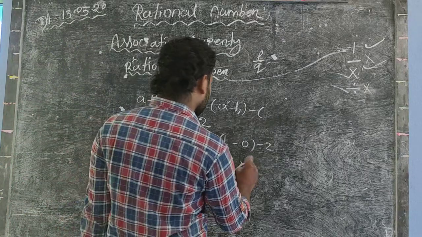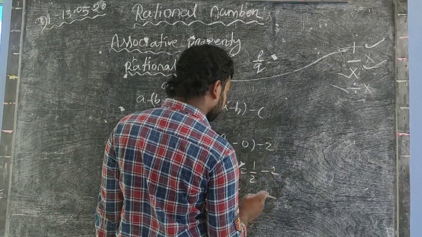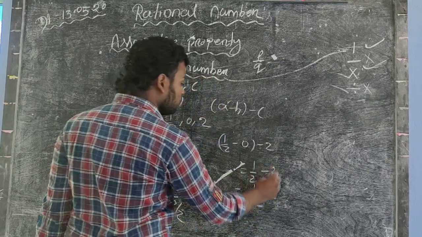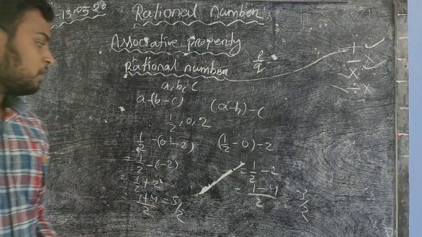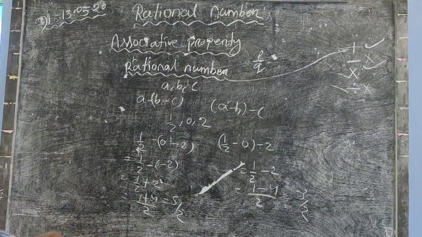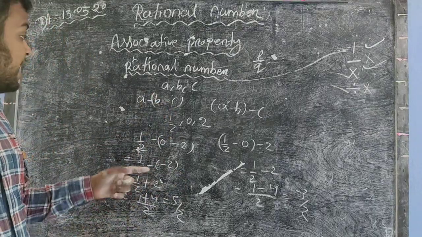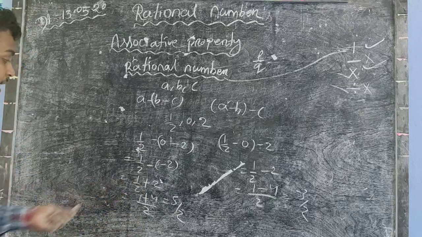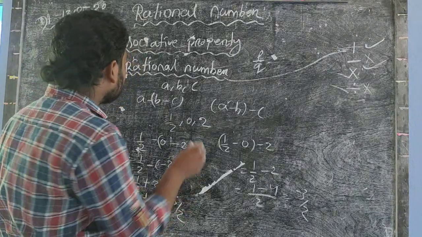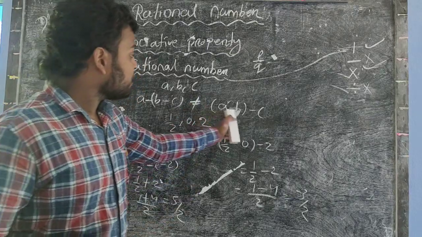So now 1/2 minus 2 is equal to 2, and 1 minus 2 to 4 is equal to minus 3/2. So we find 5/2 in the case of our LHS and minus 3/2 in the RHS. From this you compute that a minus b minus c is not equal to a minus b minus c.